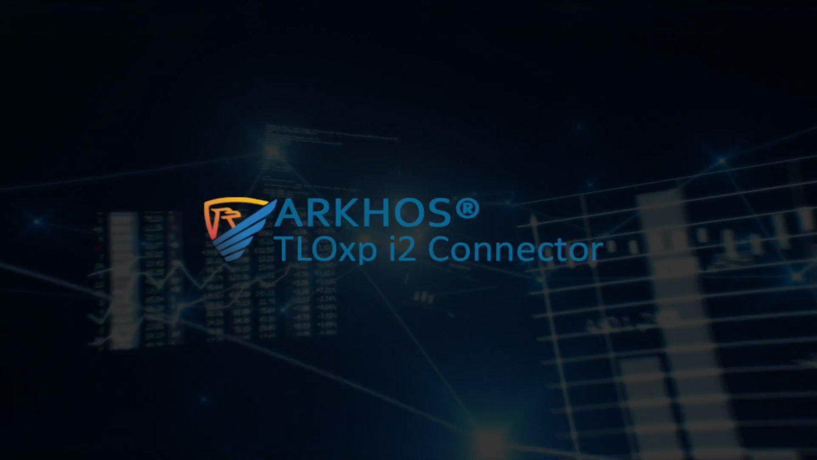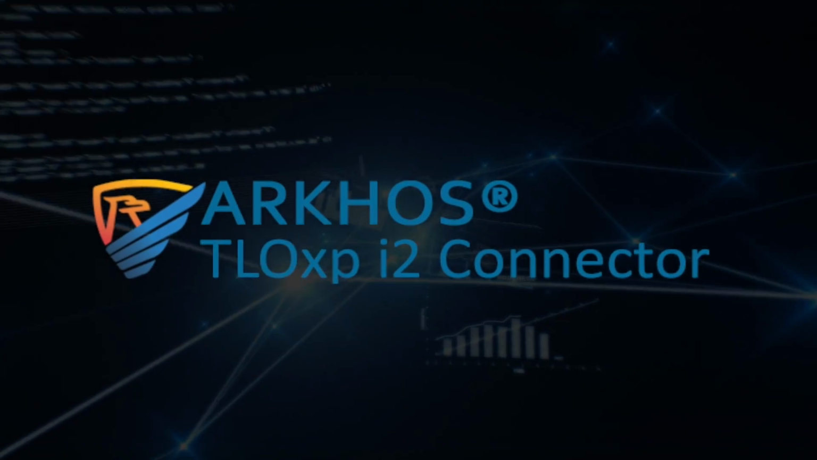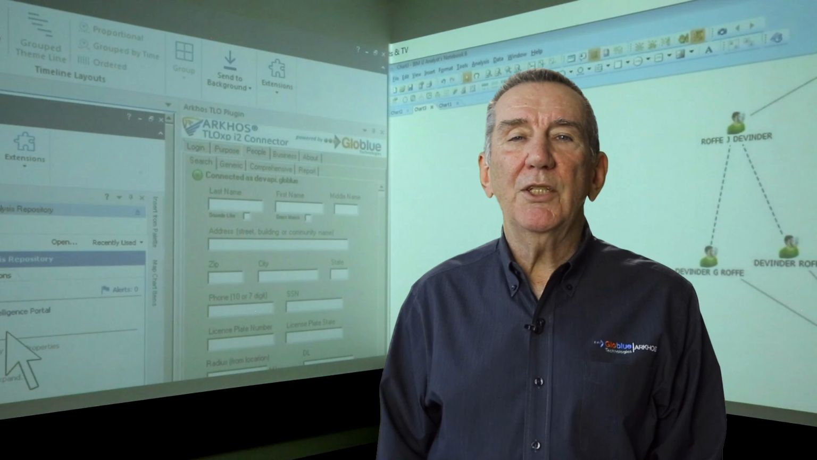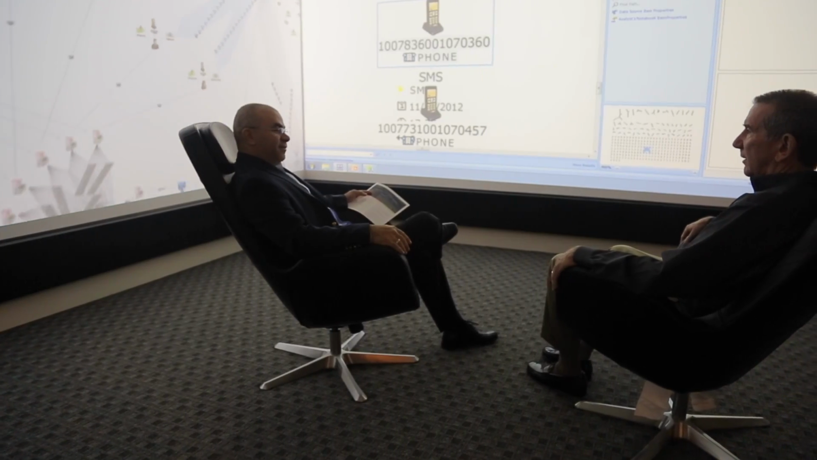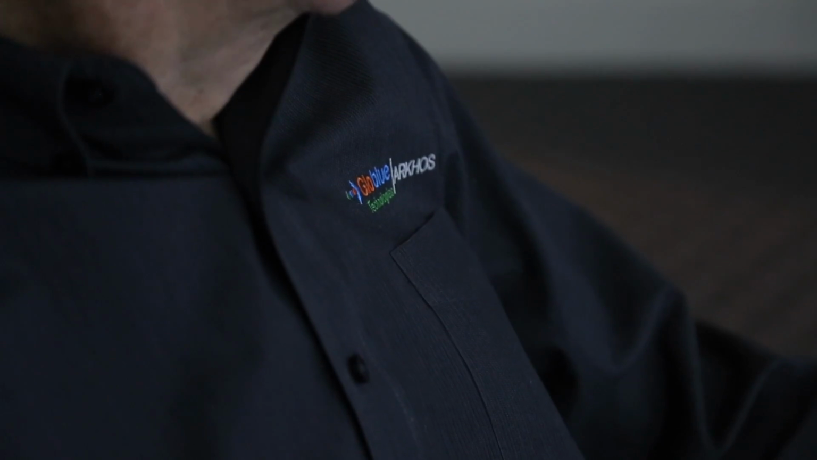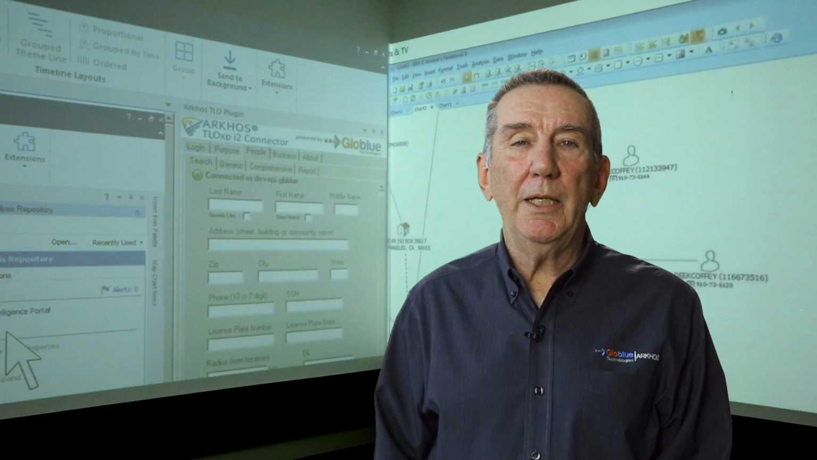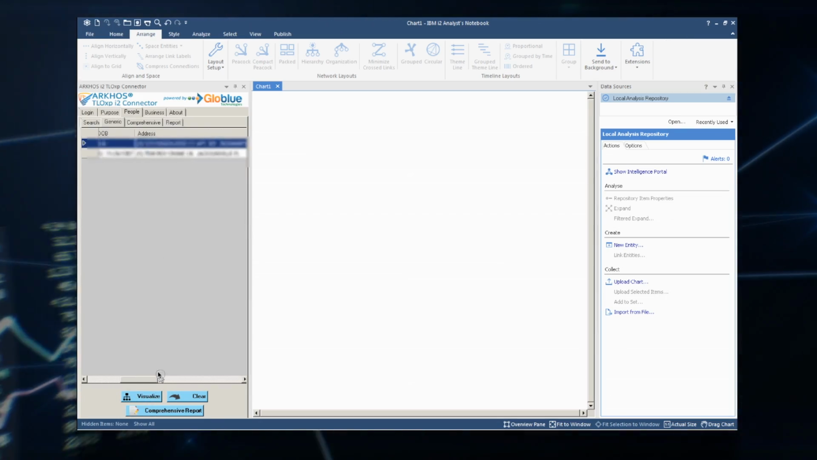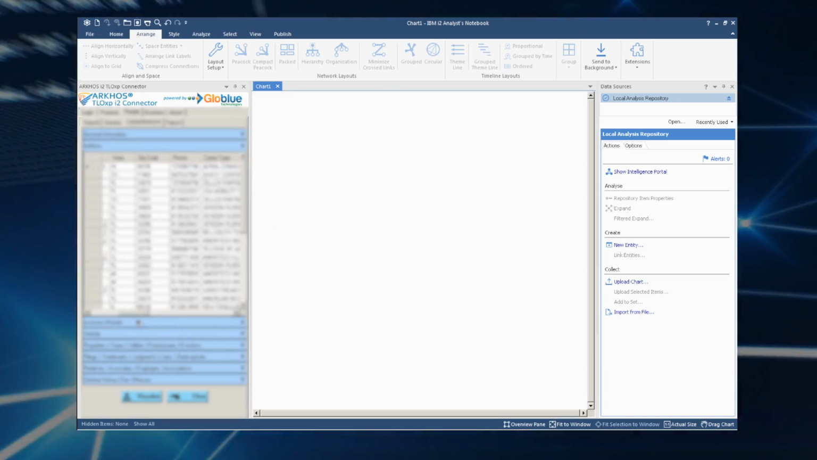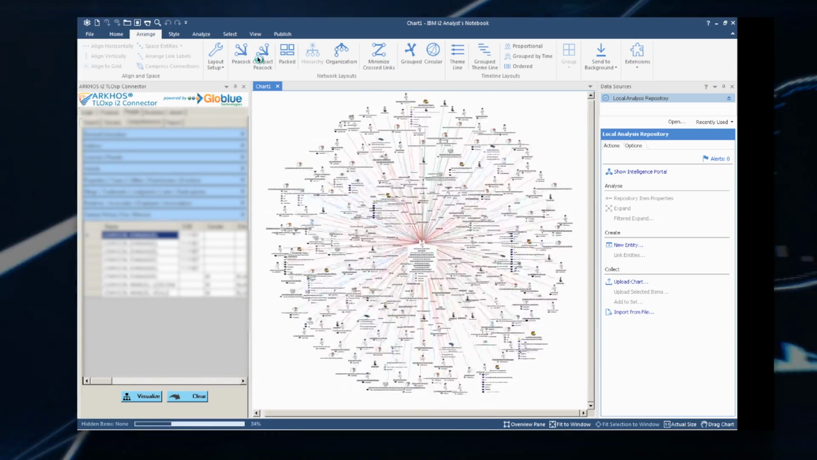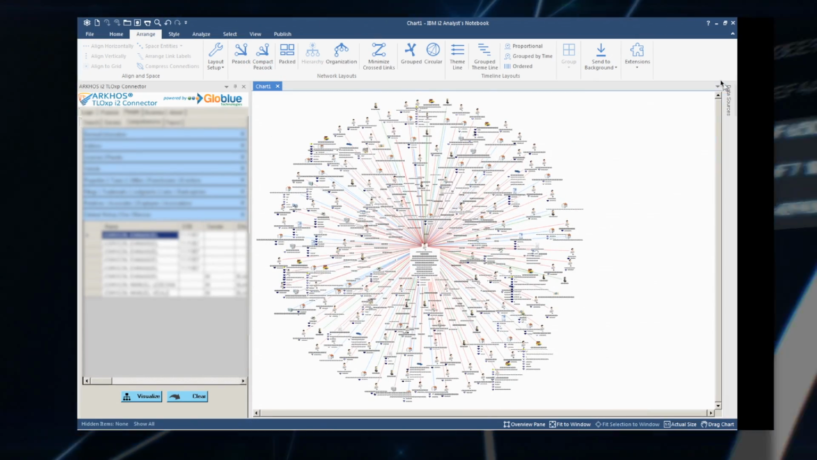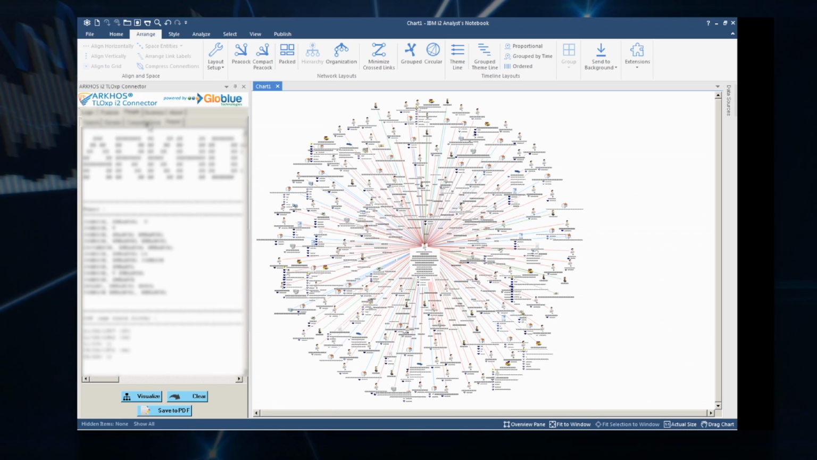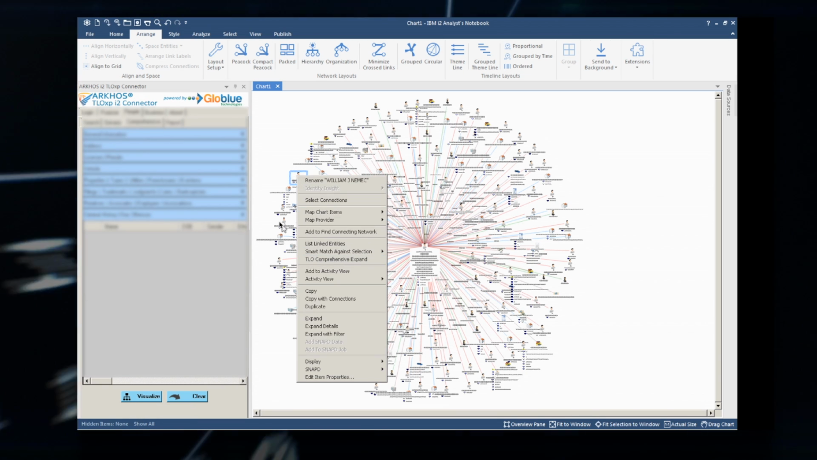I'd like to introduce you to ARKHOS TLoxp i2 connector, a solution developed to enhance analysis and investigative processes by applying i2 intelligence capabilities with TransUnion TLoxp big data in real time. ARKHOS TLoxp i2 connector was designed to apply intelligence on top of TransUnion big data, giving intelligence analysts and investigators the power to intuitively make sense of massive amounts of data when performing comprehensive searches.